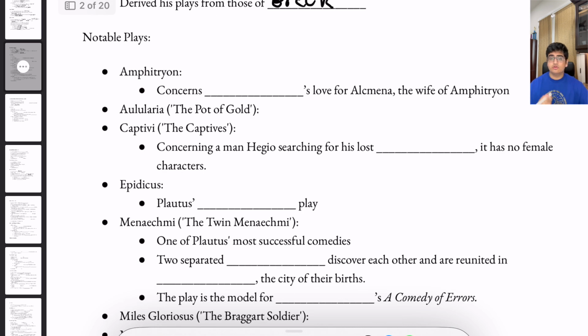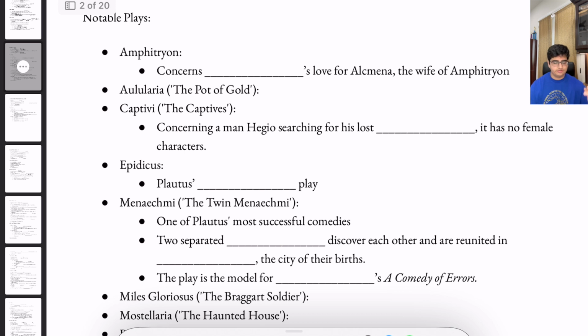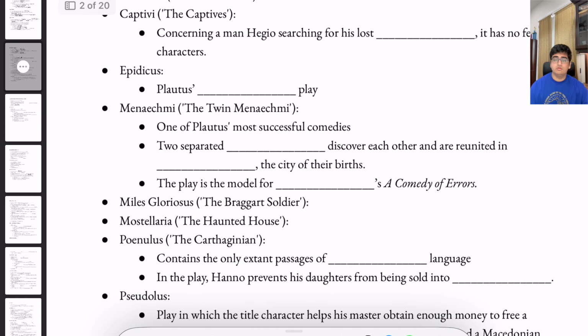Let's look at some of his notable plays, which are really important to know. His first one on the list is Amphitryon. Amphitryon concerns Jupiter's love for Alcmena, the wife of Amphitryon. Next, he wrote Aulularia, which means the pot of gold.